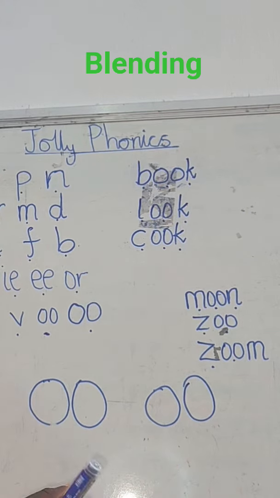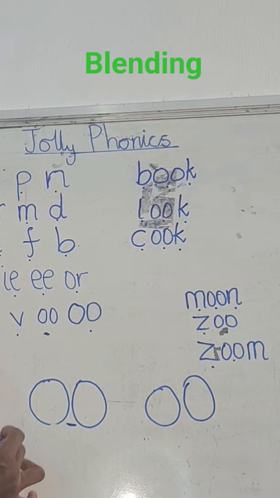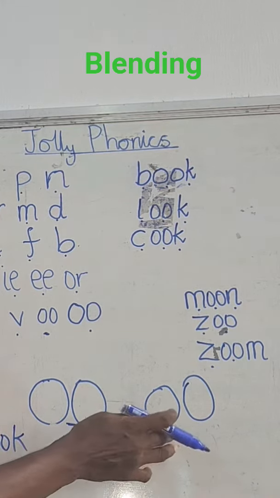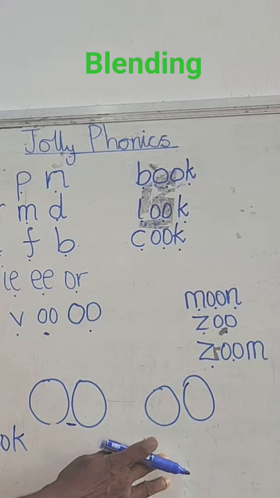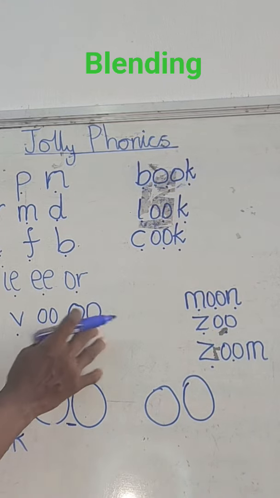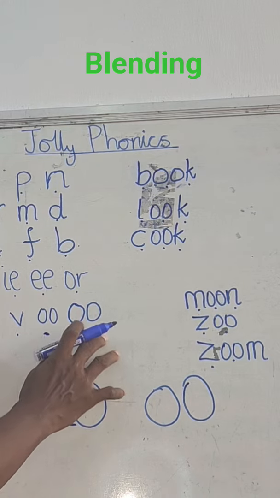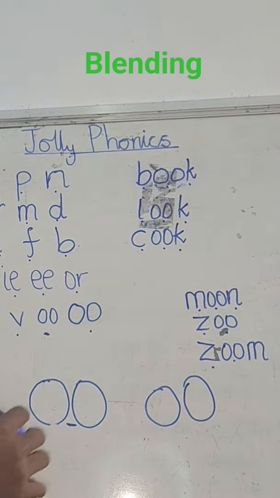For example, book. So that is a short OO. Book. And when it's the longer one, we have it in words like zoom. We have it in words like moon. Okay, so when you see these two, you say short OO or long OO. Alright, so now let's look at the words I have on the board.